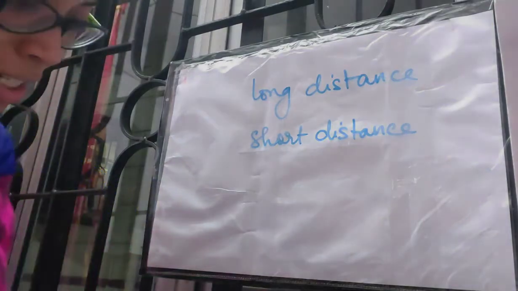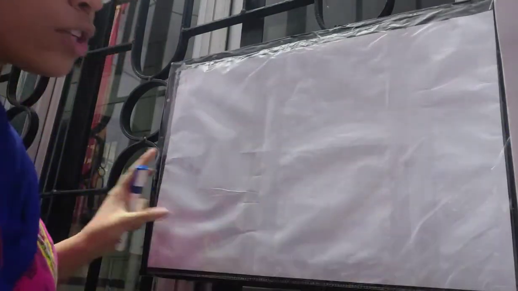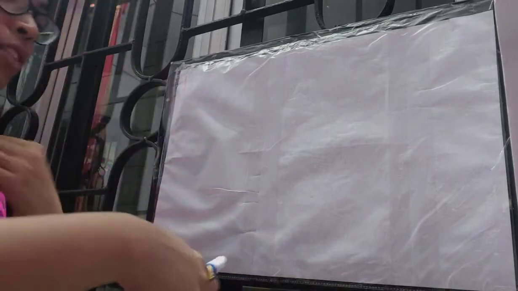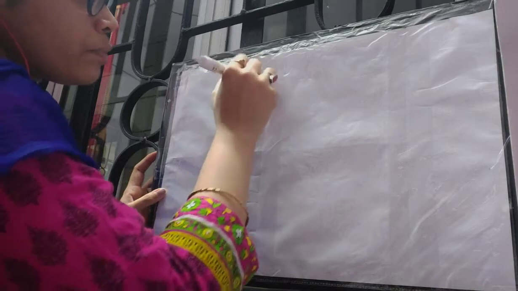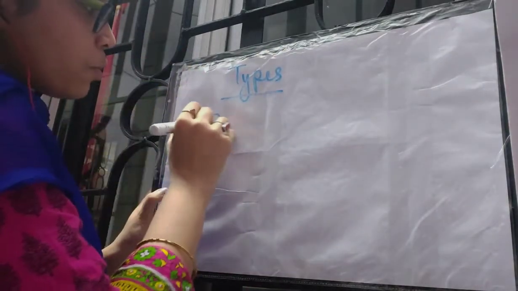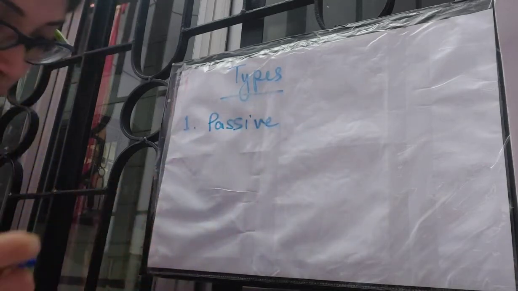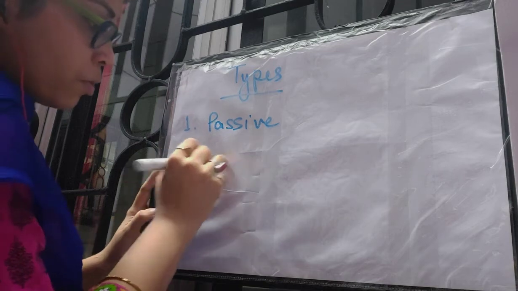Next, moving on to the types of transport, here our actual chapter starts. We are going to talk about the different types of transport. Number 1 is passive transport, and number 2 is active transport.